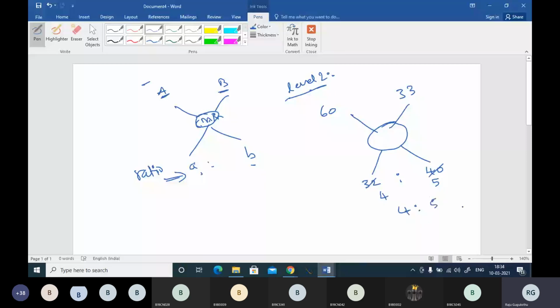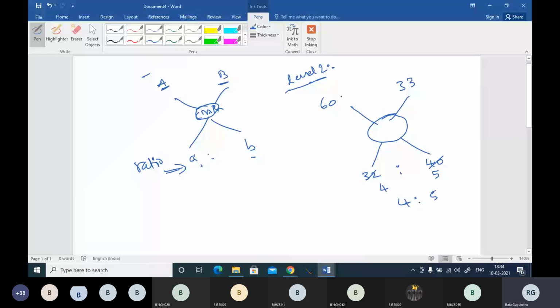Now, in order to find this combined average, we have two steps, my friends. The first step is to find the difference between the averages. It's a standard procedure, boss. Please remember it when you solve mixtures and alligations. It was taught by Raju sir, and it is used here. So the first step is to find the difference between the averages, that is 60 minus 33, and the difference is 27.